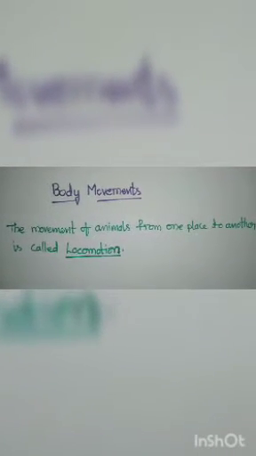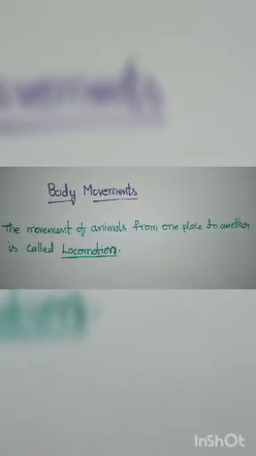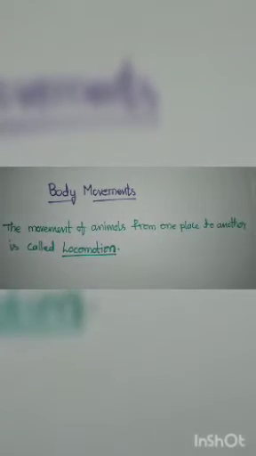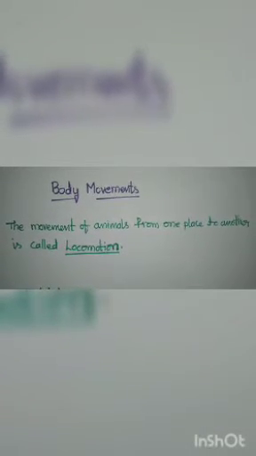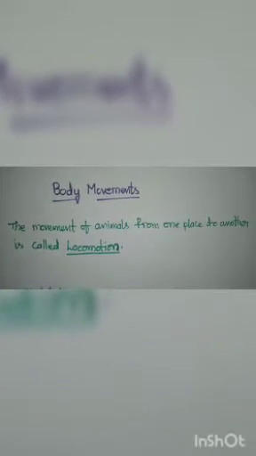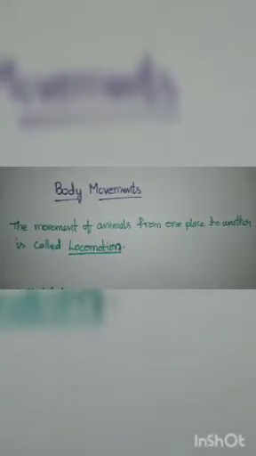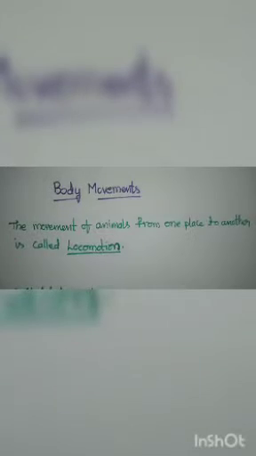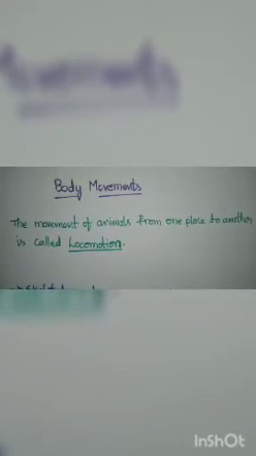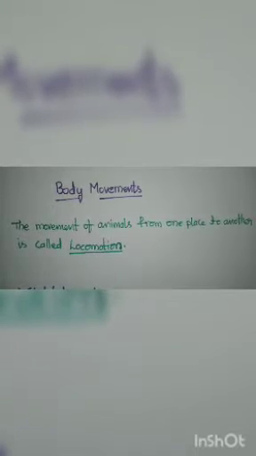We are learning the chapter Body Movements, and in today's class you are going to study what is movement, locomotion, the skeletal system, and what are the functions of the skeletal system. So what is locomotion? Locomotion means the movement of animals from one place to the other. It is called locomotion.